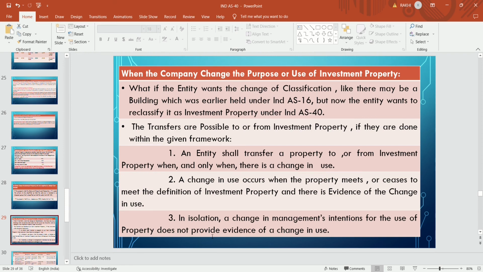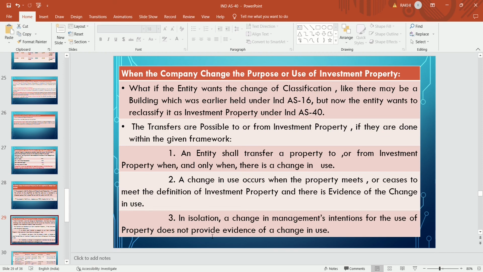Yes, the company can change, subject to the condition that there is supporting evidence of the change in use. The company will show the evidence that they are changing the use, so they can change.